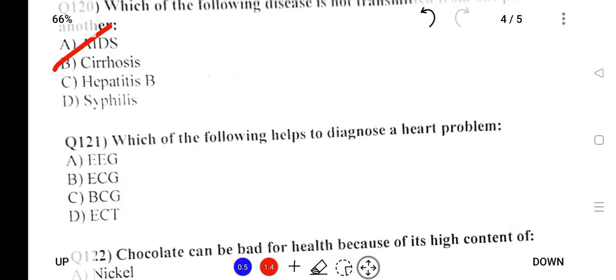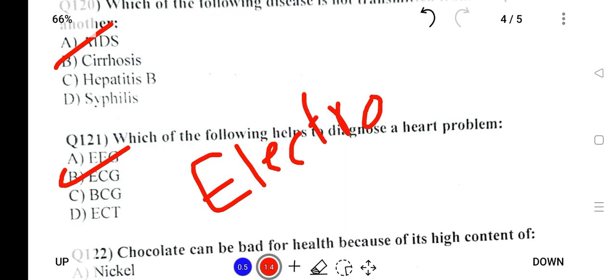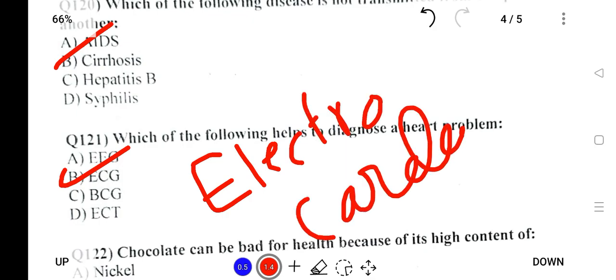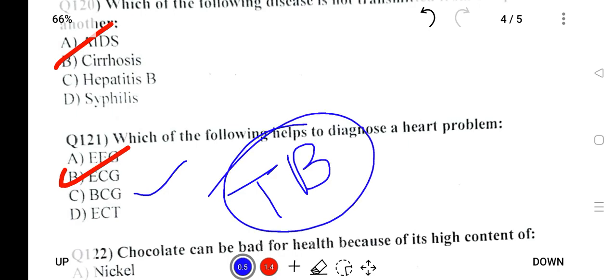Next, which of the following helps to diagnose heart problem? To measure the heart beat, it will be ECG, that is electrocardiogram. Similarly, another option is BCG. BCG is medicine for TB, and BCG stands for Bacillus Calmette Guerin.